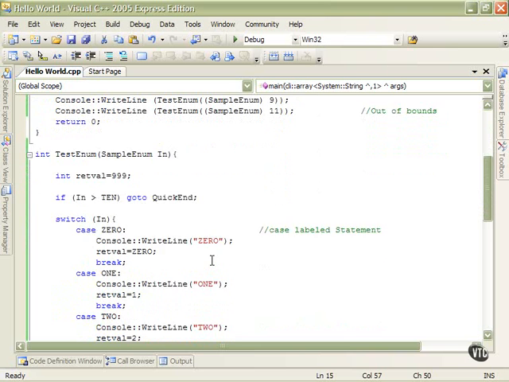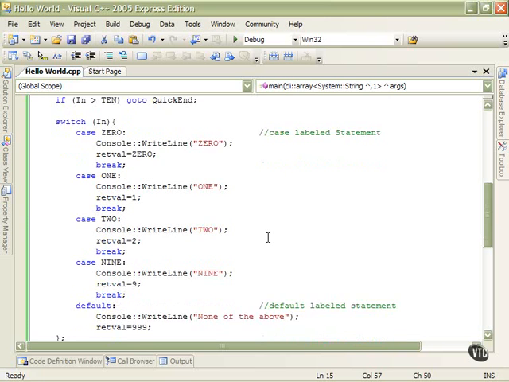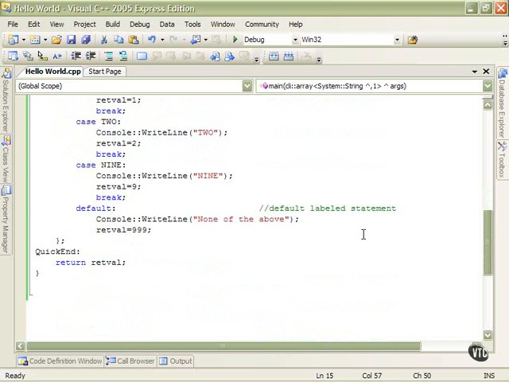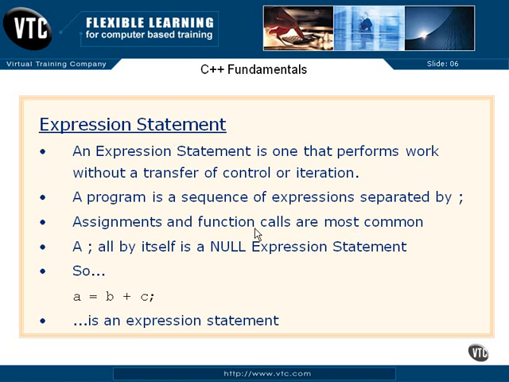So we can see that we have a number of expression statements. There's one, there's another one. They're doing their thing, and they're the bread and butter of the program. Okay, all separated by semicolons. So that's very simple, but quite important. Important as bricks to a builder is the expression statement.